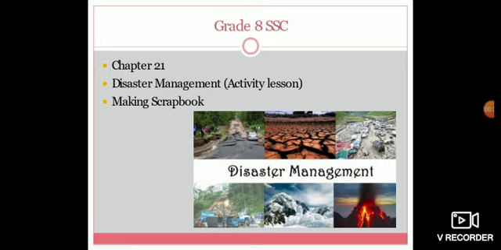Before entering into today's topic, children, I would like to remind you about our online class norms. Once again, I remind you, keep your note ready. Mostly use your homework note as a note and mention the date of the particular class. Don't forget, students, once school reopens, your note will be validated, so keep it safe. Your handwriting should be neat and legible. Leave a little finger space between two words. Draw the end margins properly. Use a pencil to draw the end margins. Your handwriting should be very neat.